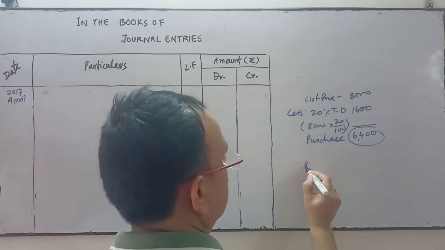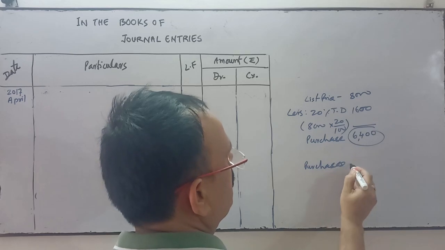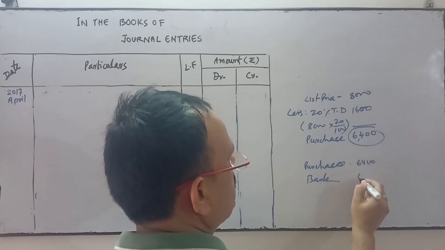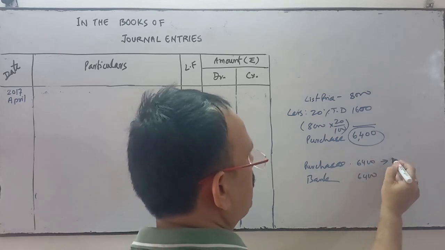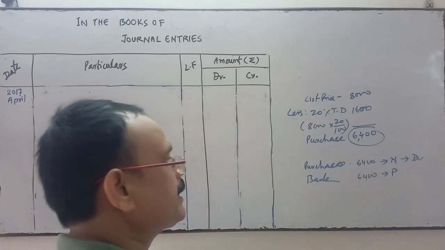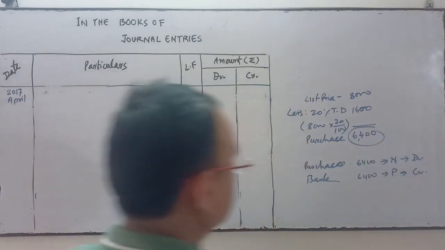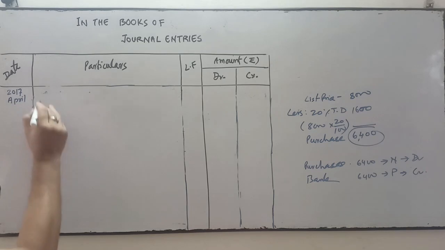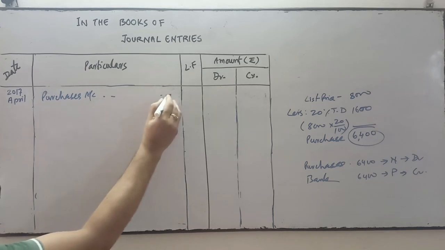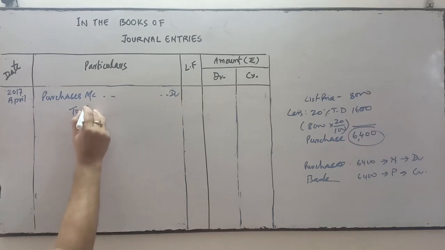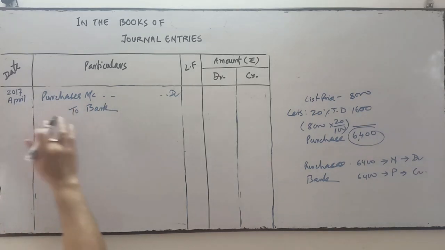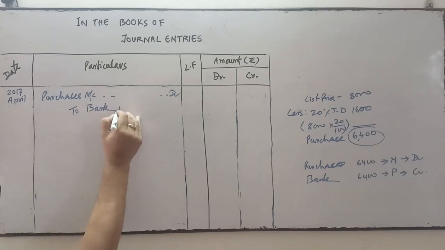So purchase account will open, and we have done the payment by check, so bank account 6,400. Purchase comes under which account? Nominal, all expenses debit. And as we have done the payment by check, bank will be credited. So the entry will be purchase account debit, to bank account. Bank is on credit. You know how to write the credit: take a blank space over here, to bank account.